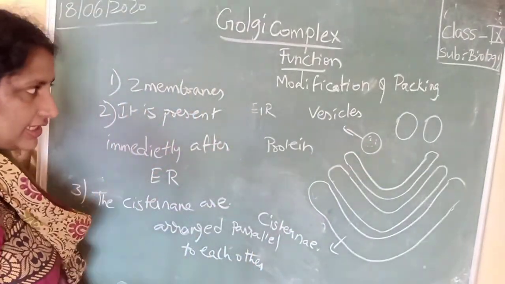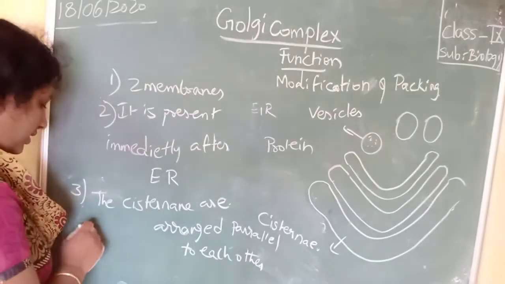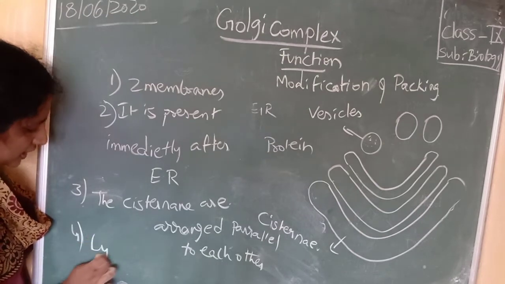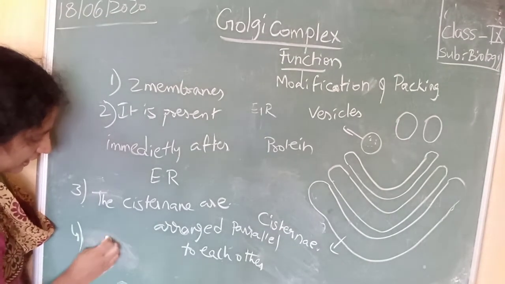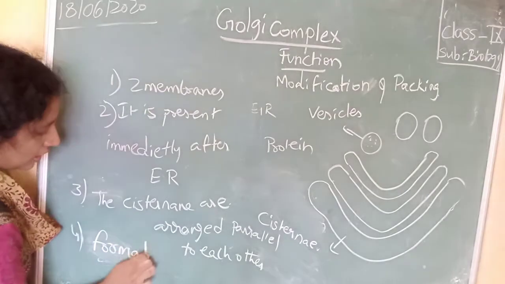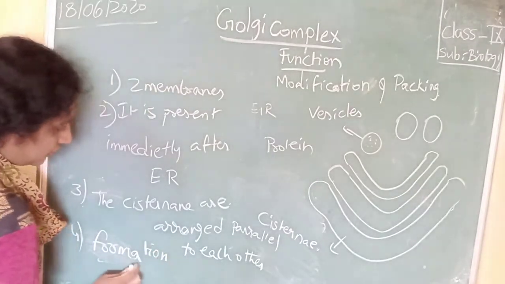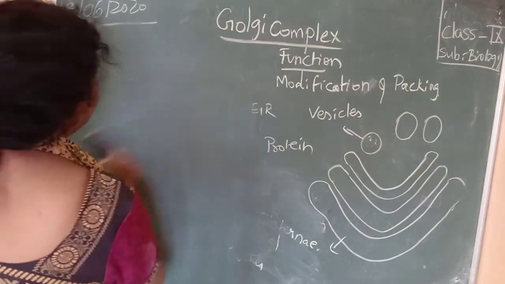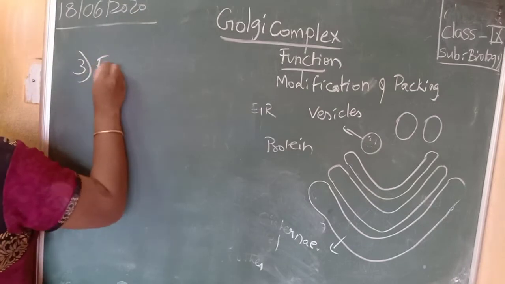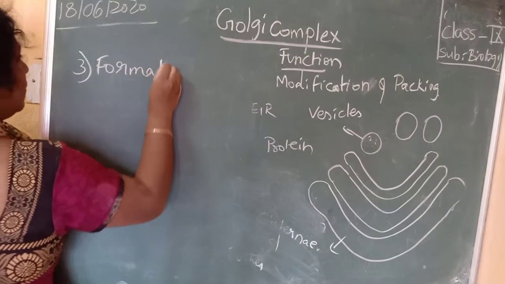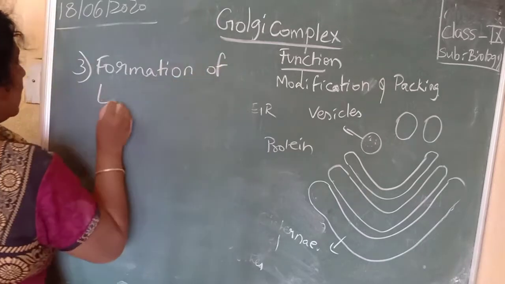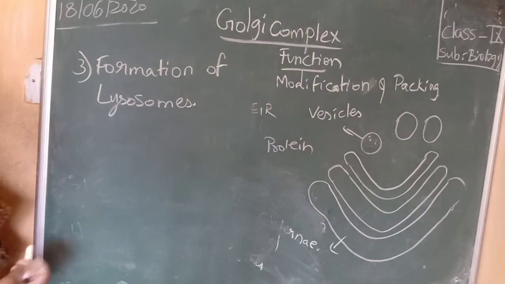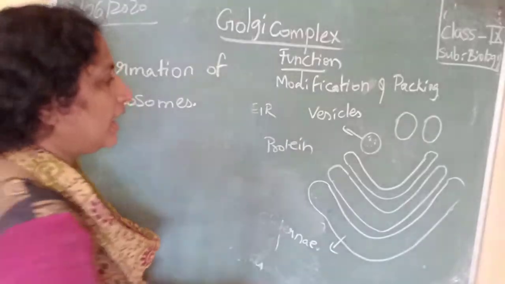Now another function of Golgi complex is that it leads in the formation of lysosomes. See, these are the vesicles.